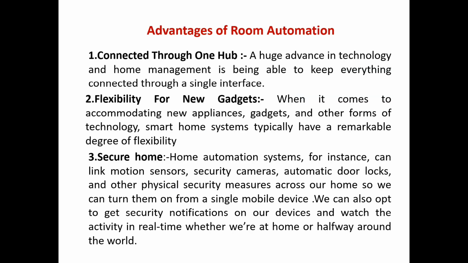Now over to Prajjval. Advantages of home automation. Connected through one hub. A hub is an advancement in technology, and home management is being able to keep everything connected through a single interface. Flexibility for new gadgets. When it comes to appliances, gadgets and other forms of technology, smart home systems typically have a remarkable degree of flexibility. A secure home automation system, for instance, can link motion sensors, security cameras, automatic door locks, and other physical security measures across our homes, so we can control them from a single mobile device.